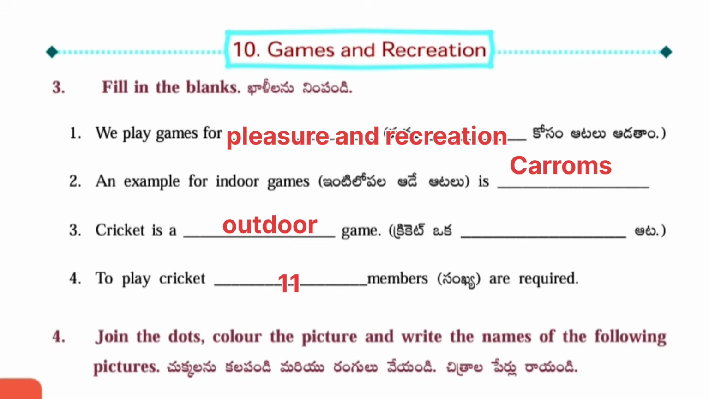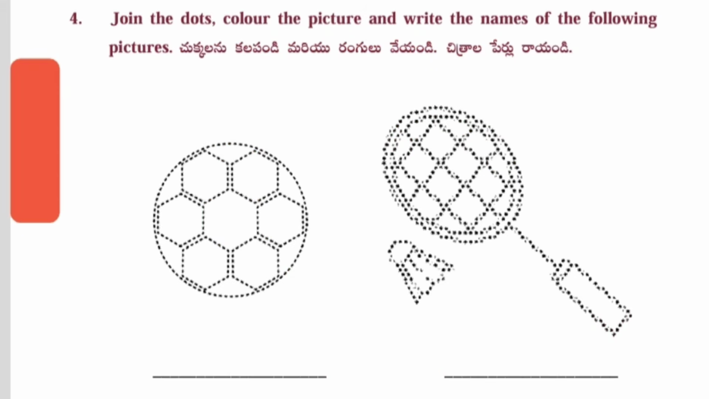Next, third one, fill in the blanks. First one, we play games for pleasure and recreation. Second one, an example for indoor games is caroms. Third one, cricket is an outdoor game. Fourth one, to play cricket, 11 members are required.